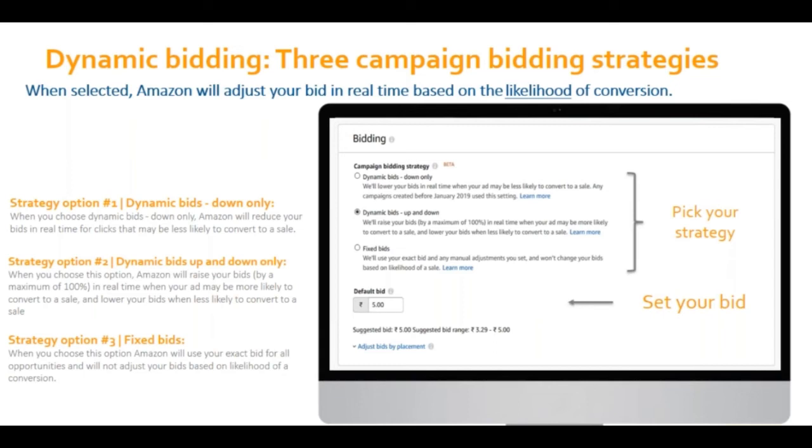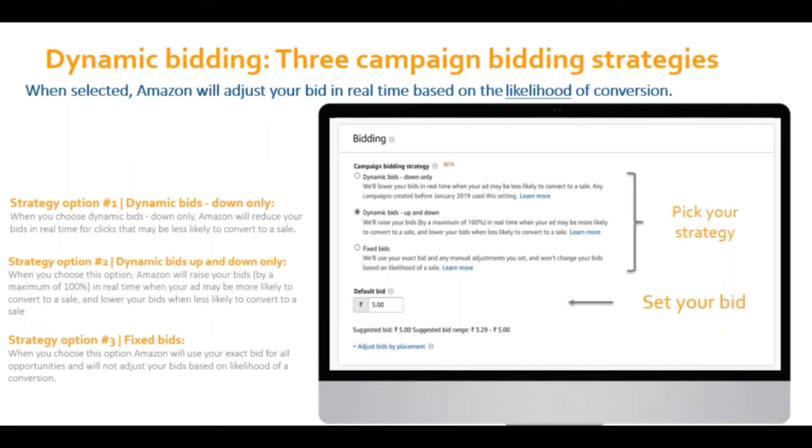The first one we come to is dynamic bids down only. Here, Amazon's algorithm will reduce your bids in real time if it thinks that there's a lesser possibility of the click converting to a sale. For example, if your ad is appearing in such a position that it might not turn into a sale, it will have a lower bid. Similarly, in the second option, dynamic bids up and down, Amazon's algorithm will in real time either uplift your bids if there is a higher possibility of a sale, or downsize your bid when there's a lesser chance of conversion to a sale.